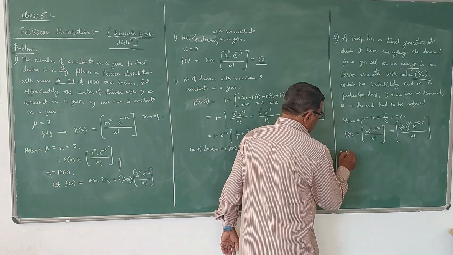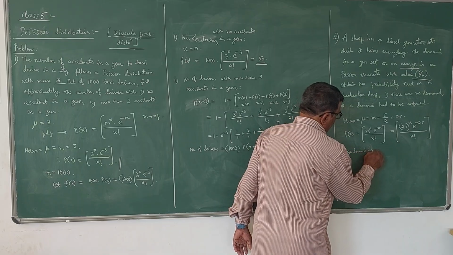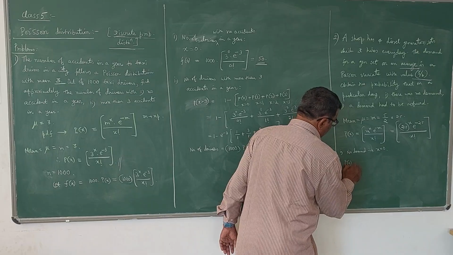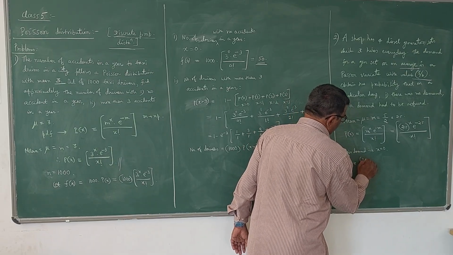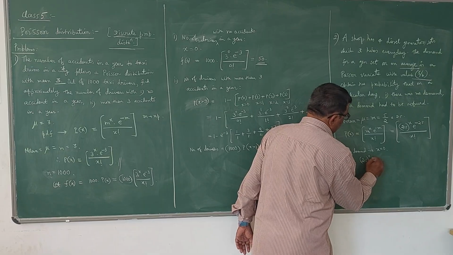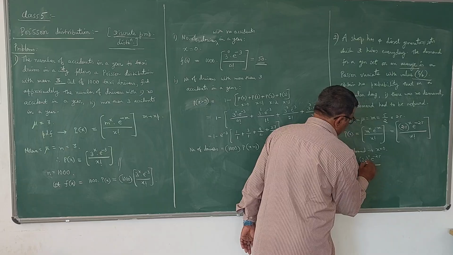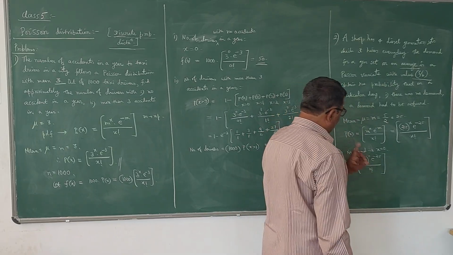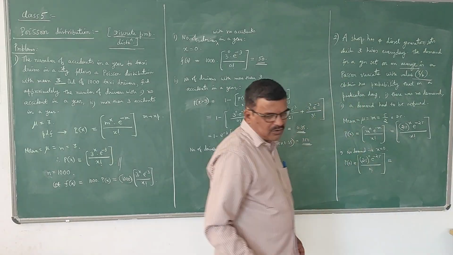So for the first case, when there is no demand, we have to find the probability, P of 0. P of 0 is equal to 2.5 to the power 0 into e to the power of minus 2.5 divided by 0 factorial. So 2.5 to the power 0 by 0 factorial is 1. Only e to the power of minus 2.5 we have to compute.